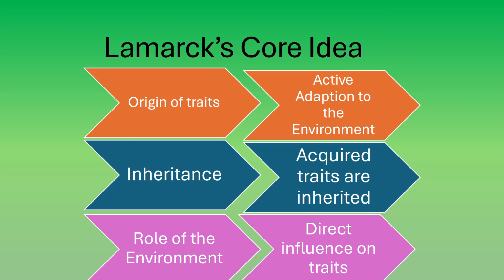Lamarck believed that organisms actively adapt to their environment during their lifetime. According to his theory, organs that are used frequently become stronger and more developed, while organs that are not used become weaker. Most importantly, Lamarck assumed that these acquired traits are passed on to the next generation. In other words, changes gained during life are inherited.